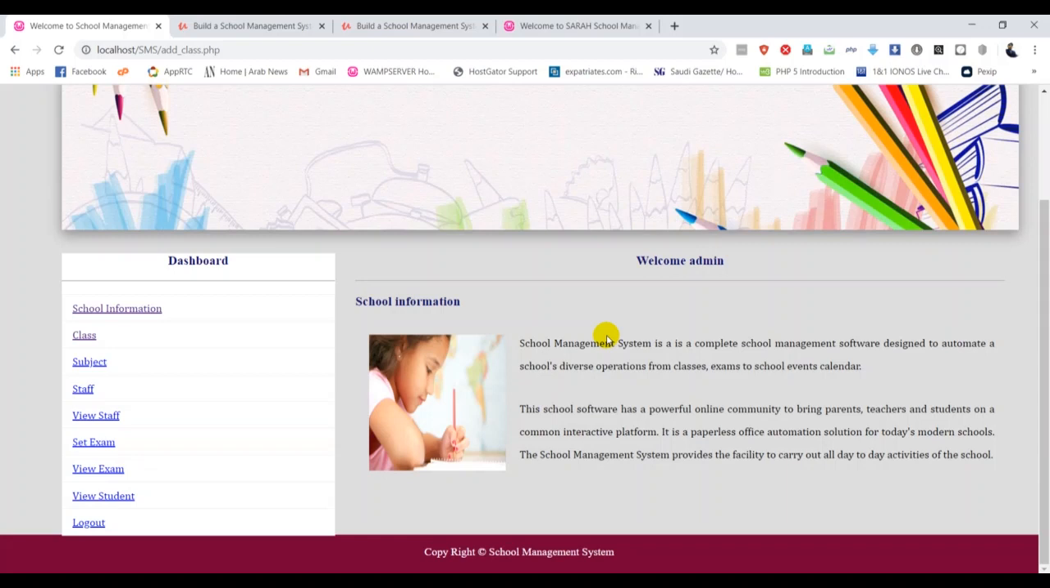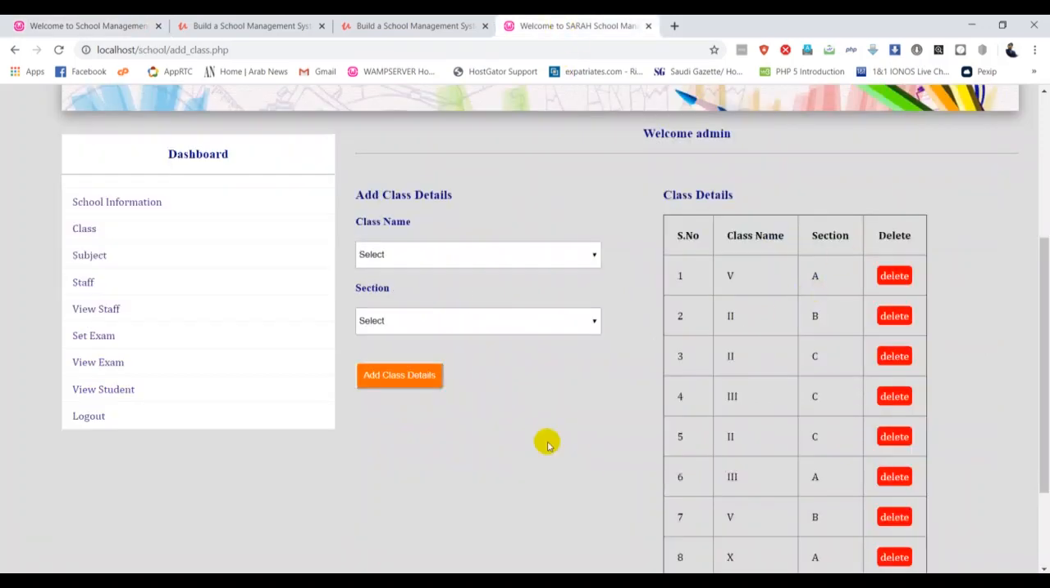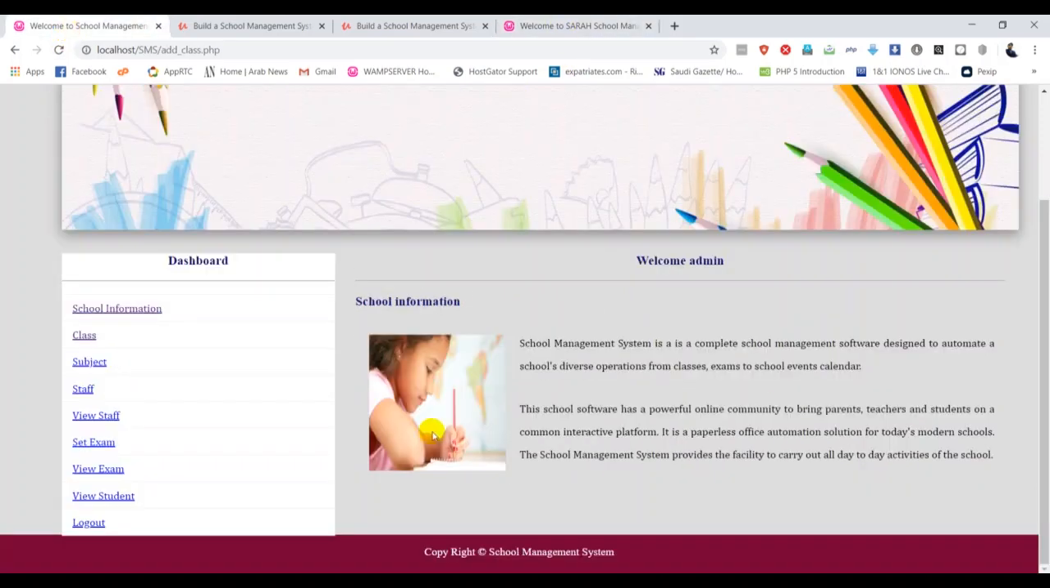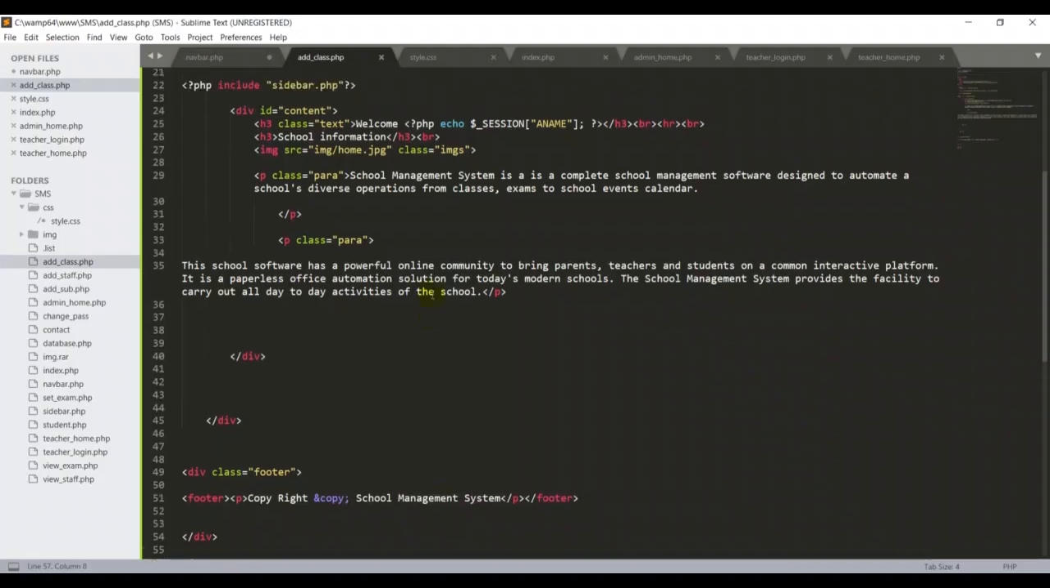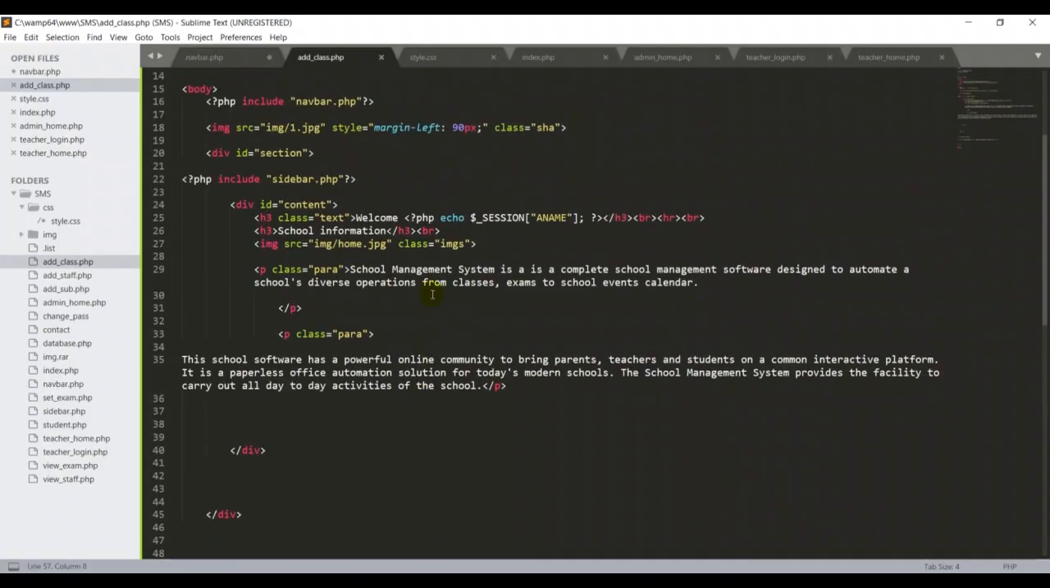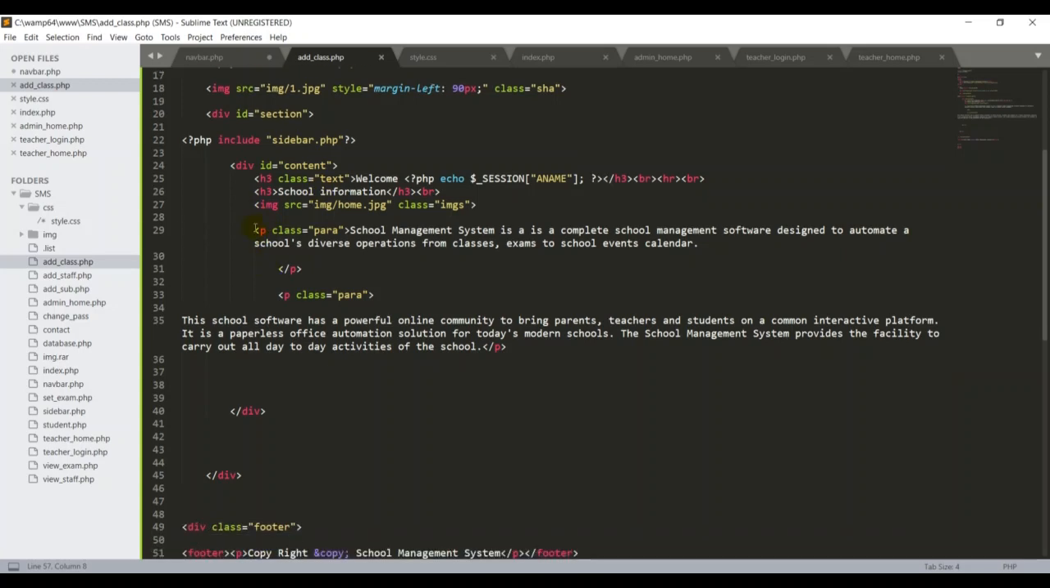Basically, we don't need this much information. Instead of this information, we have to put this information. So I go back to my editor. The first thing I have to do, guys, is keep the sidebar. We don't need these things. First I want to remove this part, from the paragraph to this area.